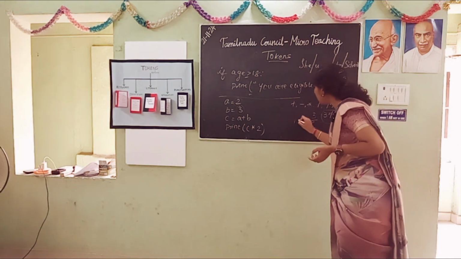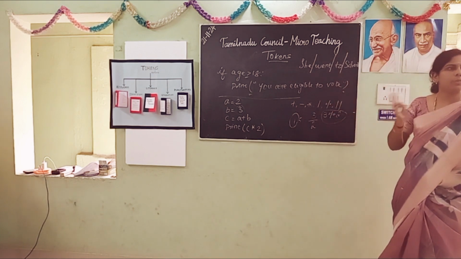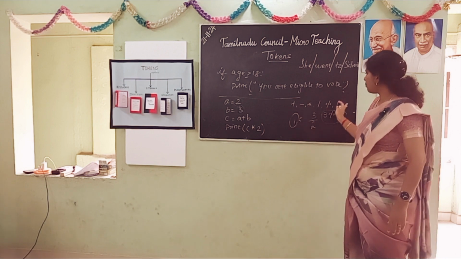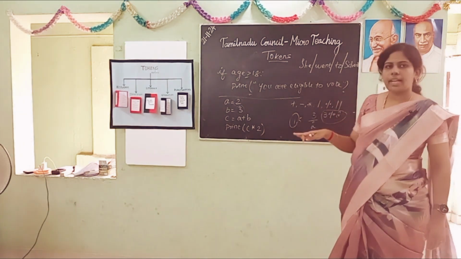1.5. But here we will be taking only the integer part. We will be writing only 1. We won't be considering the value which is given after the point value. These are the basic arithmetic operators we will be using while writing a program.